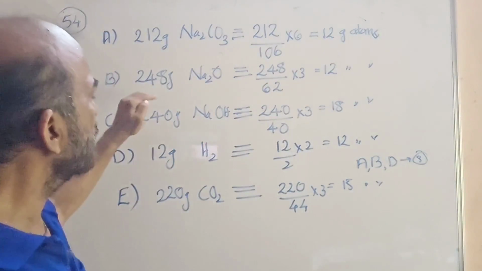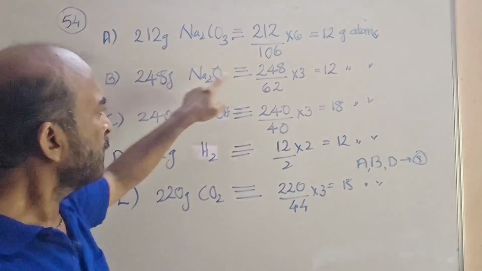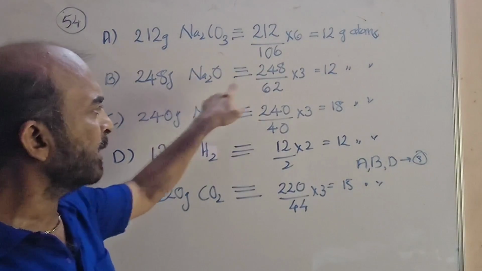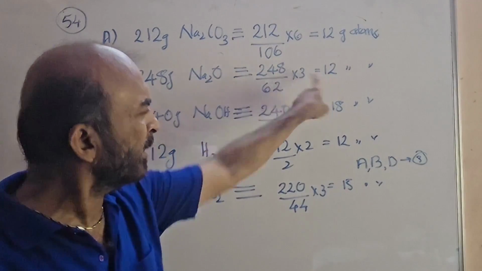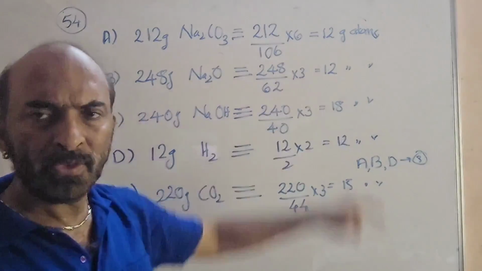The second case is 248 gram Na2O. Same method. 248 divided by molar mass 62. Each molecule is having 3 atoms. Multiply with the 3. Again, simple calculations. You can easily get it. You again get a 12 gram atom.